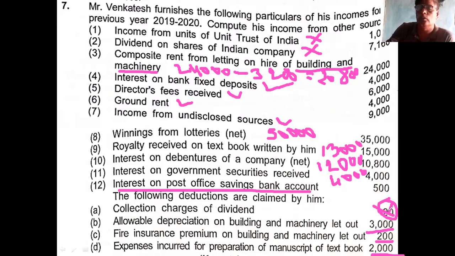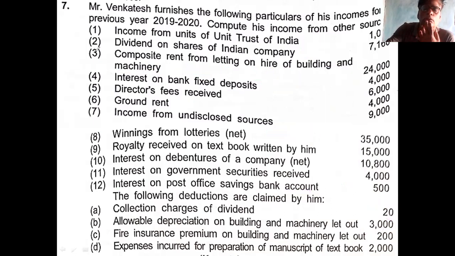First item is not allowed. Okay. And I'll show this problem by taking the deductions at the end. Okay.